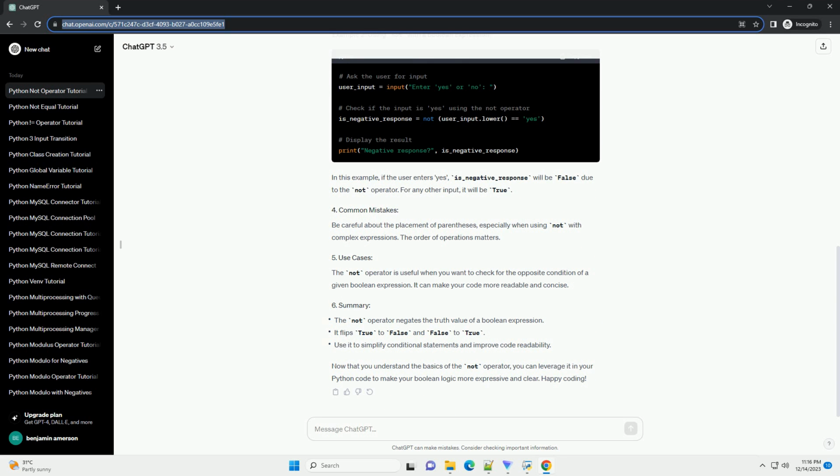The not operator is useful when you want to check for the opposite condition of a given Boolean expression. It can make your code more readable and concise. Now that you understand the basics of the not operator, you can leverage it in your Python code to make your Boolean logic more expressive and clear.